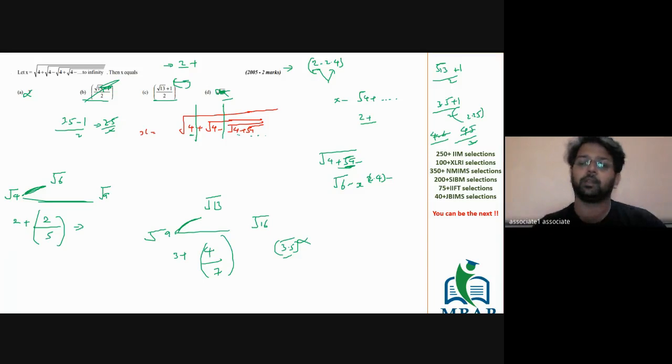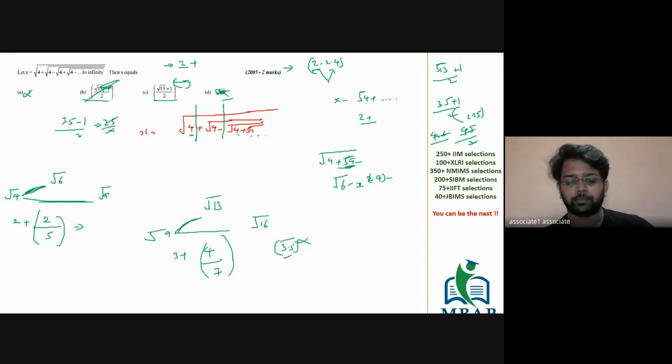Is this clear? You need to think non-conventional. You don't have to walk around by making an equation and generalizing. So x is equal to root of 4 plus root of 4 minus x. You will make it as a biquadratic equation, which is not required. I repeat, you will make it as a biquadratic equation if you solve by using the expression. Is this clear to all of you? So you work around with options, you will get it very smartly and quickly.